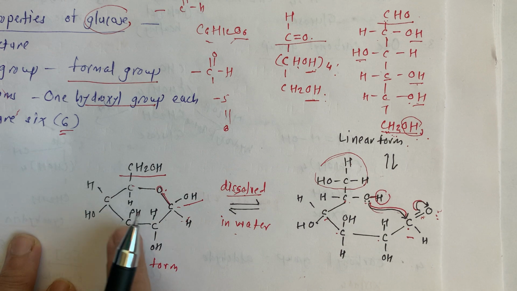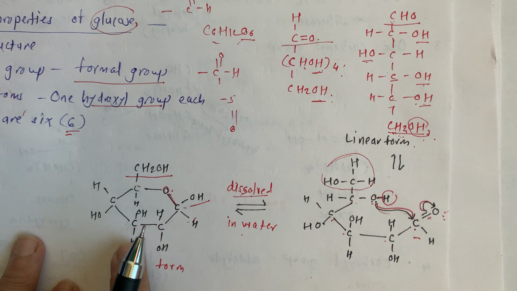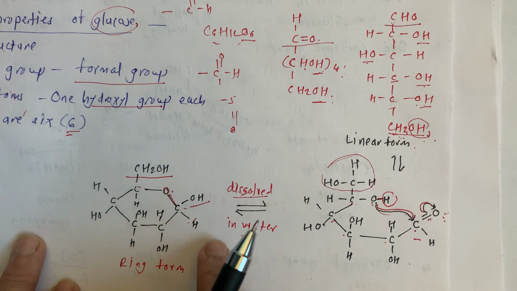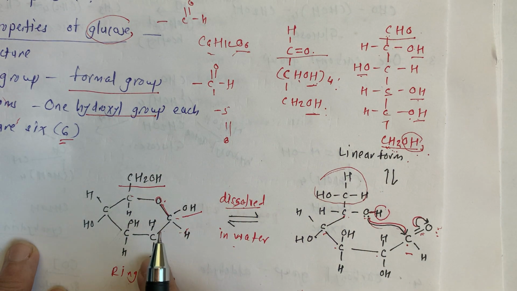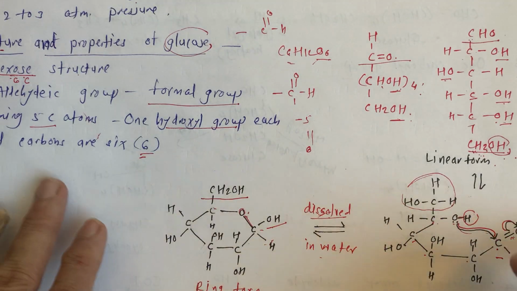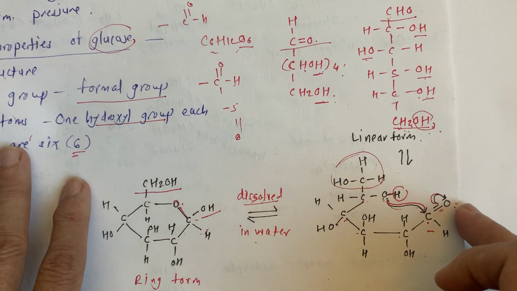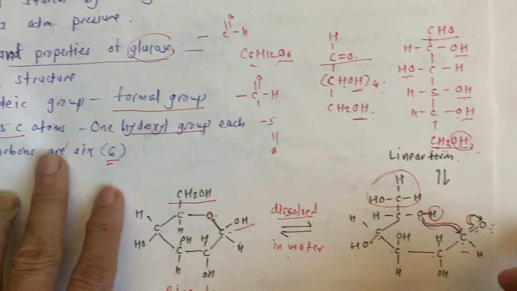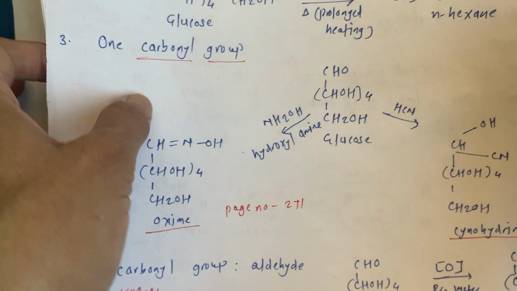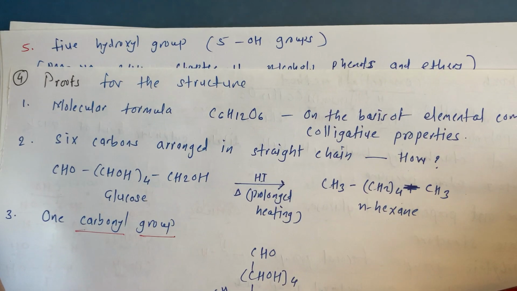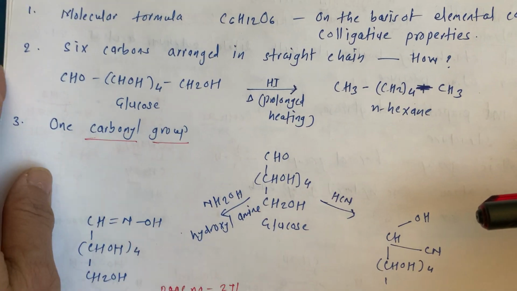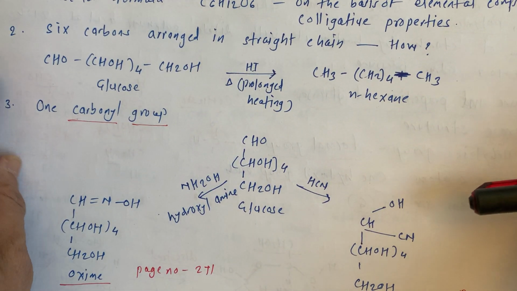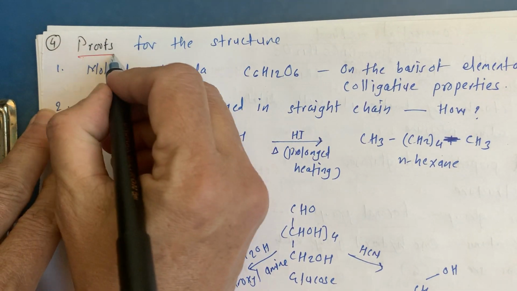Based upon these structures, we have to see some different presentation. That is why I gave you all these things in detail, how this is going to happen and how we are going to represent or write it. Okay. So this is the general structure, linear form and ring form of glucose. Next, now we must have proofs for why this structure is like this, and in our textbook different proofs are given to us. Okay, proofs for the structures, different proofs are given.